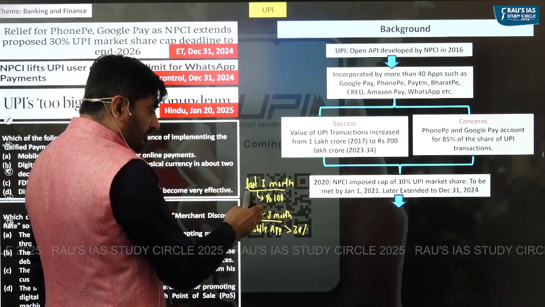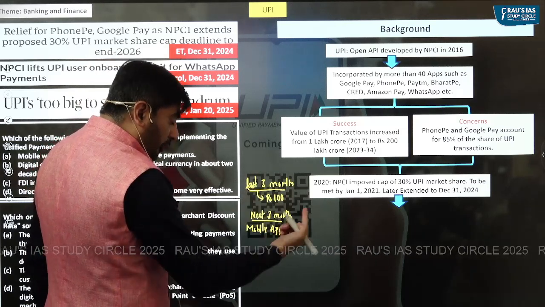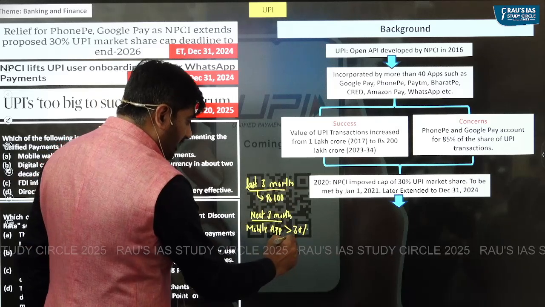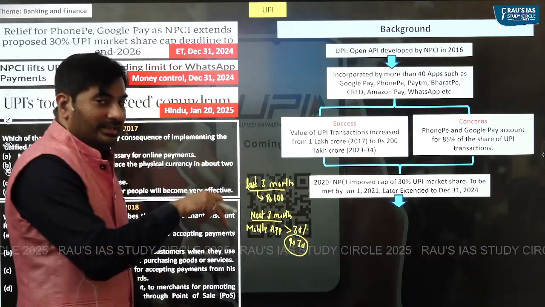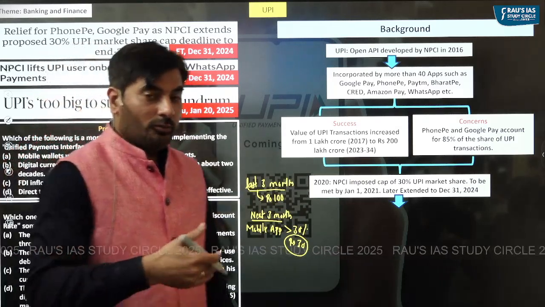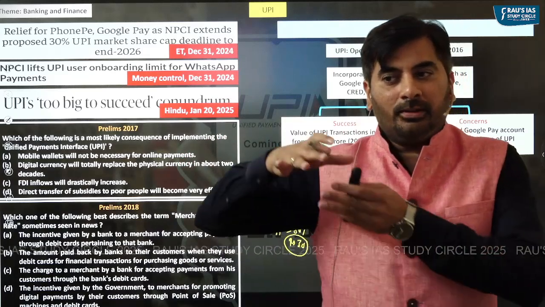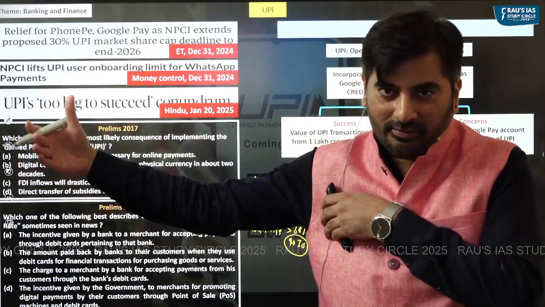So the previous quarter it was rupees 100. In the next 3 months, one particular mobile app cannot process more than 30% of rupees 100. It means it cannot process more than rupees 30 of UPI transactions. So this cap is based upon the value of UPI transactions in the previous 3 months.